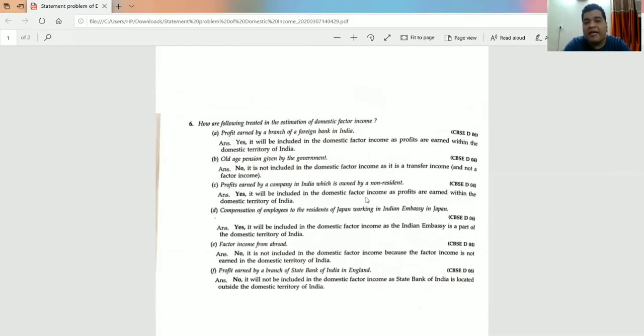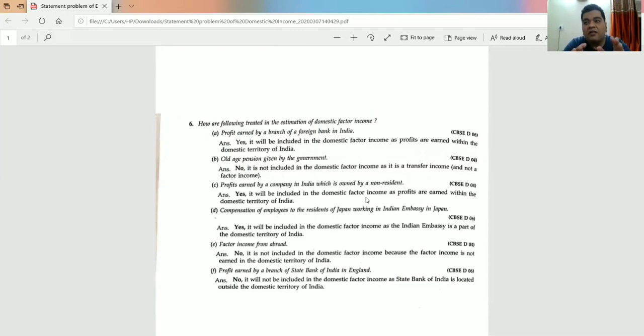The questions related to national income. In such type of questions, like organization type questions or embassy type questions, when the question of national income comes, will it be included in the national income of India or not? Now, first thing that we have to keep in mind,